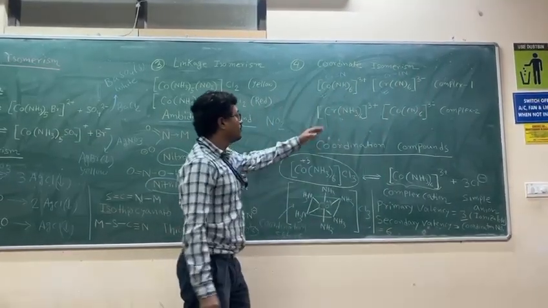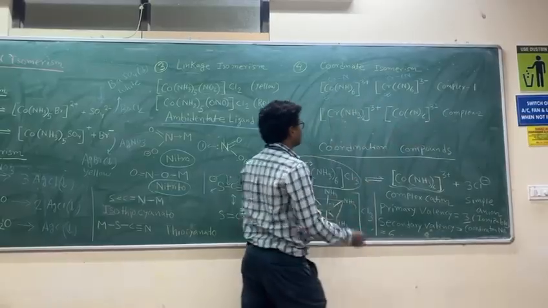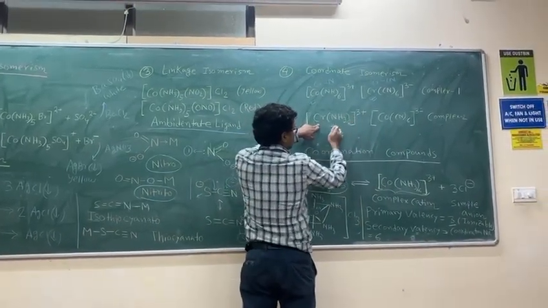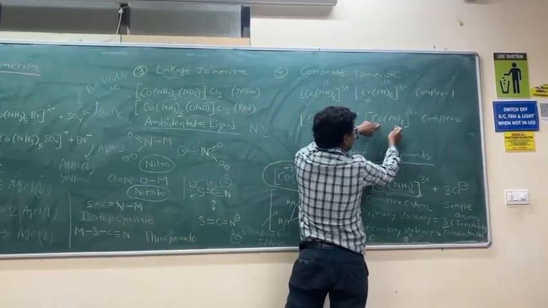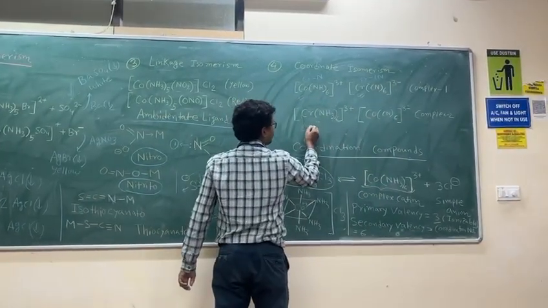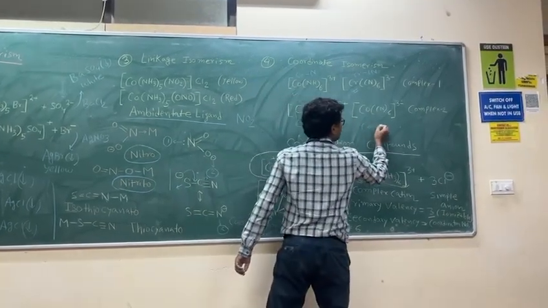This total is one complex. Now if we take another complex, complex 2, it is [Cr(NH3)6]3+ as the complex cation and [Co(CN)6]3- as another complex anion. Now here the coordinate bond is chromium to ammonia, and there the coordinate bond is cobalt to cyanide.